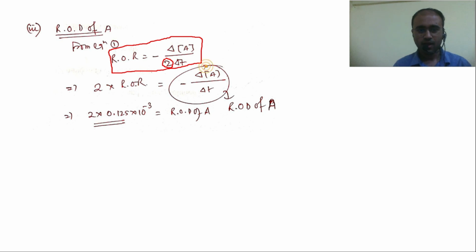And once it is free of stoichiometric coefficient, this would mean sign has to be there. So without stoichiometric coefficient but there is sign, in this condition it would mean rate of disappearance of A. Thus we calculate rate of disappearance of A equal to, in this side 2 into value of ROR is already known. This calculation is left to you.